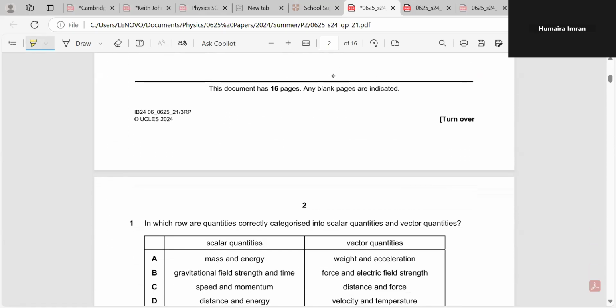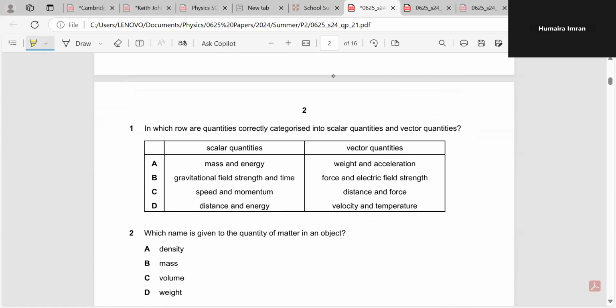And our first question is really very easy. They are just checking the concept of scalar and vector quantities in us. And you know that the concept of scalar and vector quantities is very easy. The scalar quantities are the ones which are not depending on the direction. They only depend upon the magnitude. But when we are talking about the vector quantities, they are depending upon the magnitude plus the direction, right?